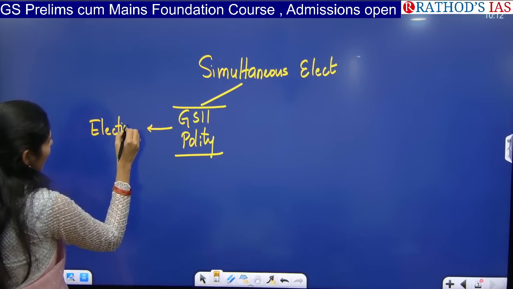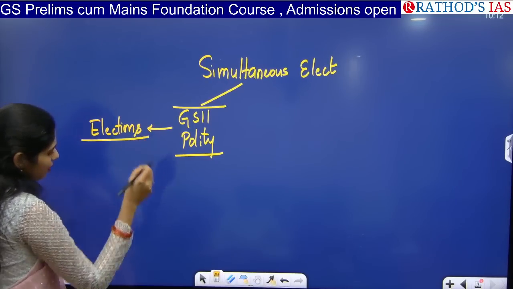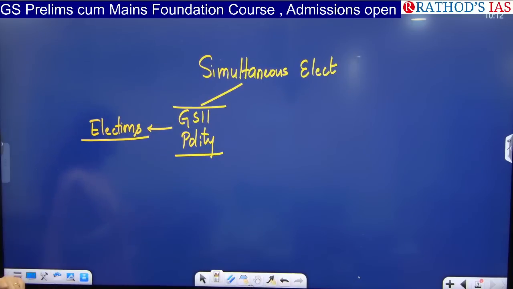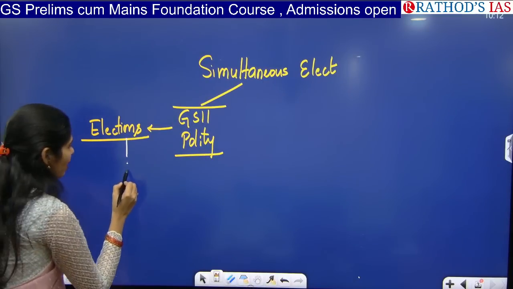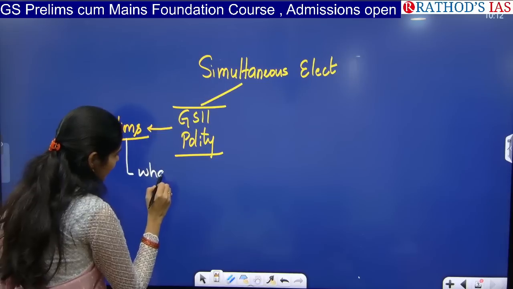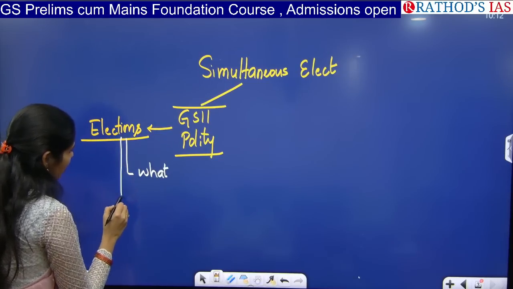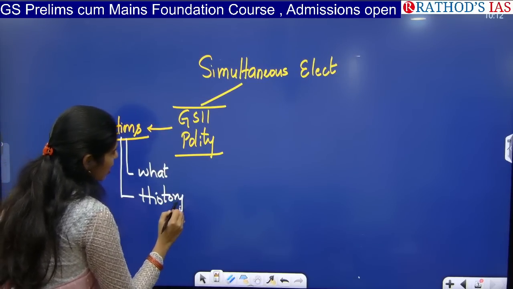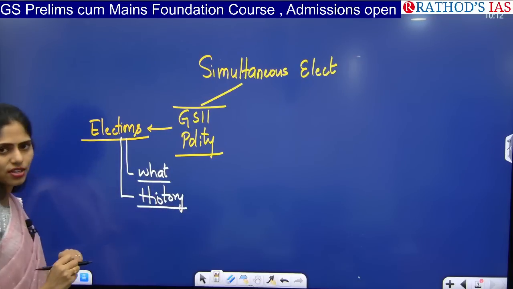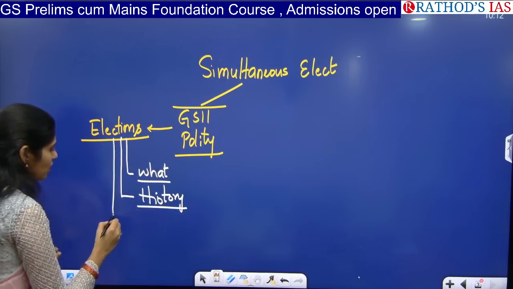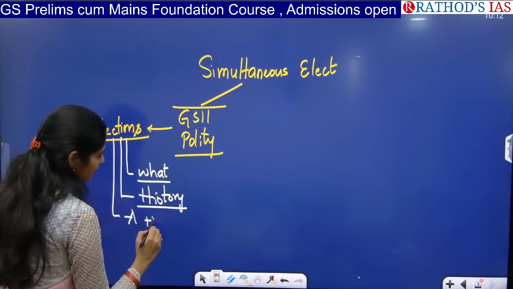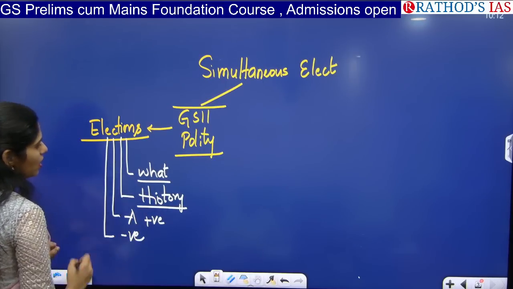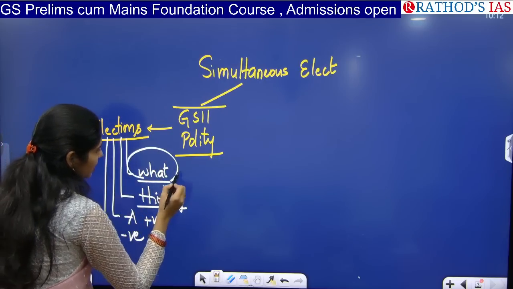Here I will be telling you the dimensions that you have to see from the prelims as well as the mains point of view. You have to understand the meaning of simultaneous elections, and you have to see the history of simultaneous elections in our country, whether we conducted them or not. And you have to see the arguments in favor, that means positives, and even the negatives.